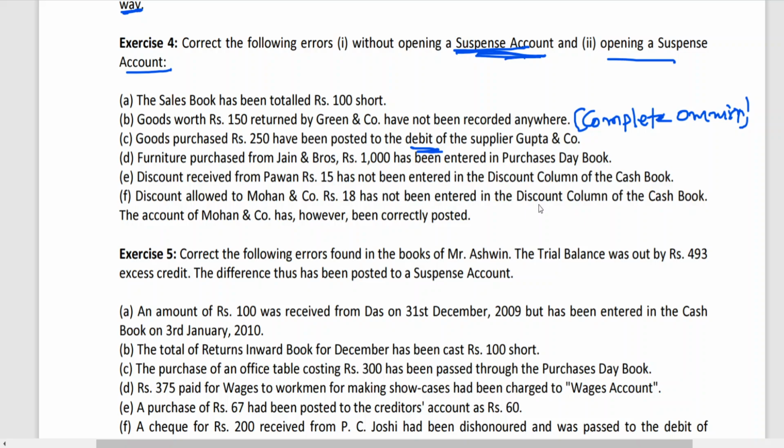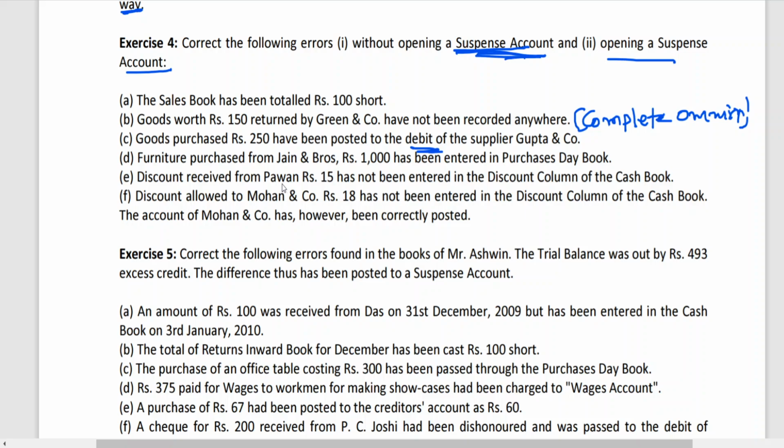Very simple. Total omission, what is the entry? Pawan is the giver, so the supplier is Pawan. What is the entry when you receive discount? When you make a payment, supplier account debit to cash, to discount received. The supplier name here is Pawan.